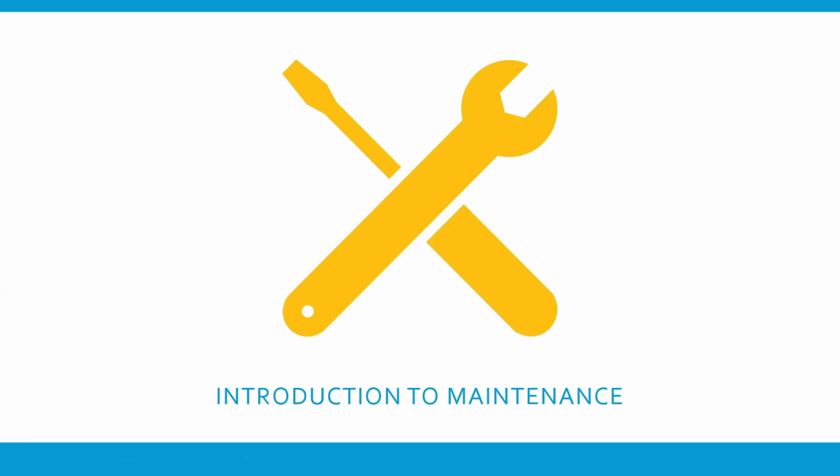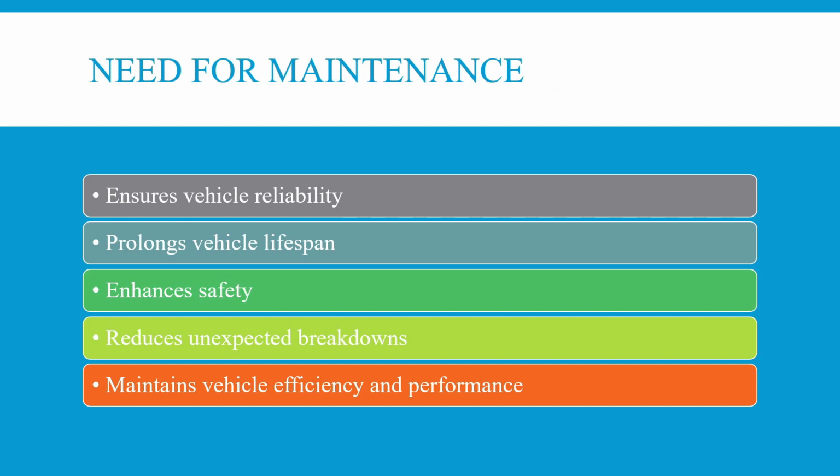Introduction to Maintenance. Need for maintenance. Why do we require maintenance of vehicles? We require maintenance of vehicles in order to ensure the reliability of the vehicle, to prolong the vehicle's lifespan, to enhance the safety of travel, and to reduce unexpected breakdowns. Moreover, the maintenance of a vehicle also increases the efficiency and the performance of the vehicle.